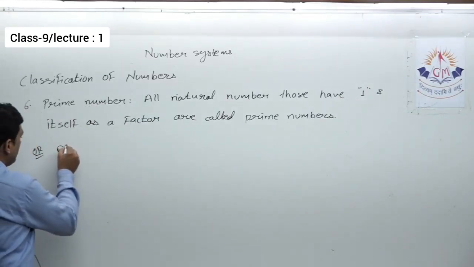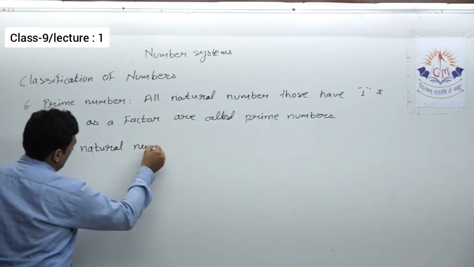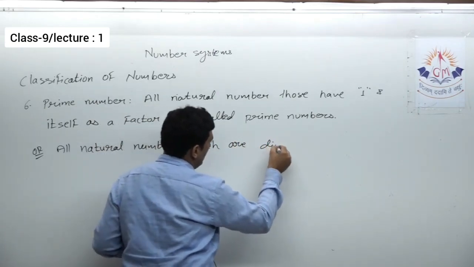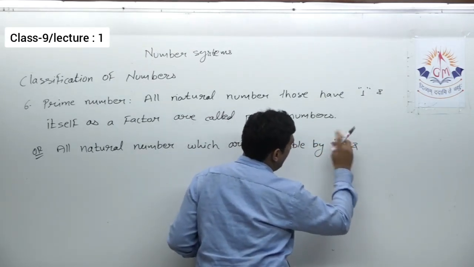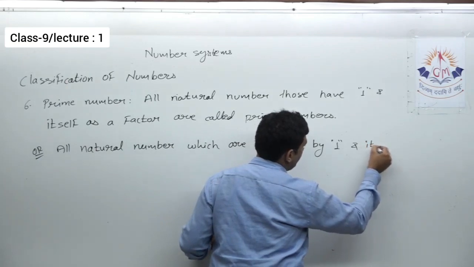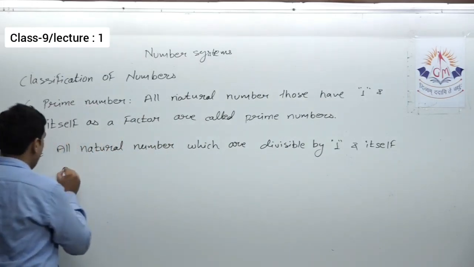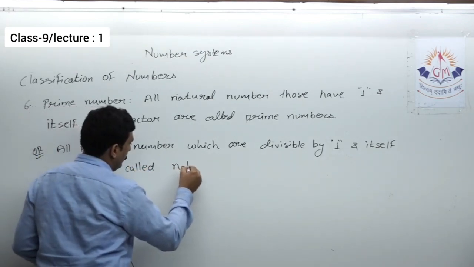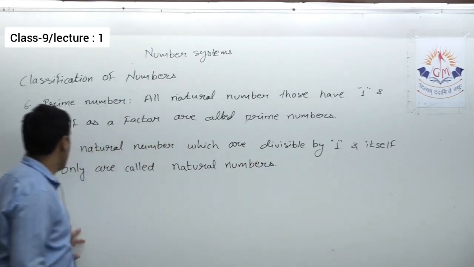So all natural numbers which are divisible by 1 and itself only are called prime numbers.